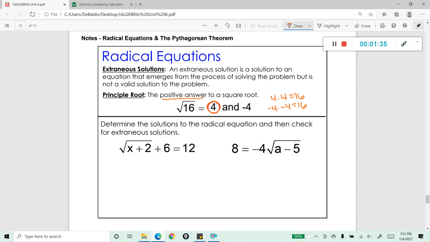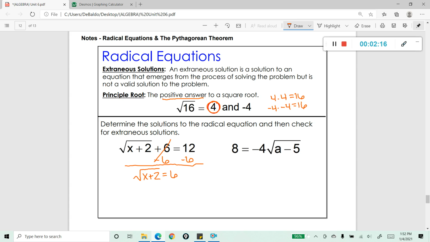So let's look at some equations. Determine the solutions to the radical equation and then check for extraneous solutions. So we always want to solve the problem and then check for extraneous solutions. I'll show you how to do that. In this first example, you can see that I have an x, and that's my goal. I want to figure out what x is. So I want to treat this as a regular multi-step equation and do the steps that feel right. You might be thinking, in this first example, I might want to subtract 6, because it's not underneath that radical sign. That leaves me with the square root of x plus 2 is equal to 6.